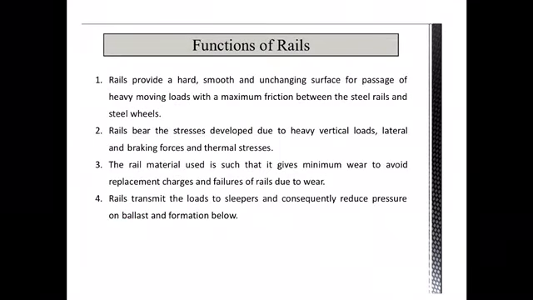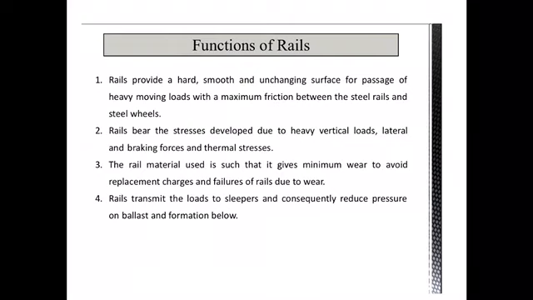Next we'll look into the various functions served by the rail section. The rails provide a hard, smooth, and unchanging surface for the passage of heavy moving loads, with maximum friction between the steel rails and the steel wheels.